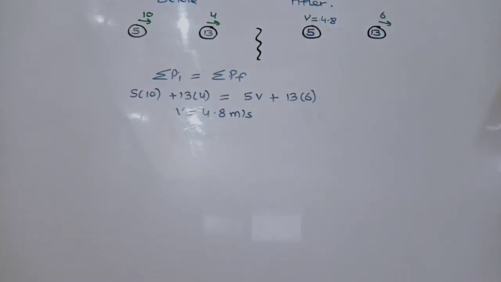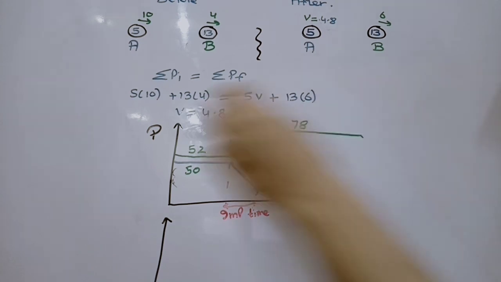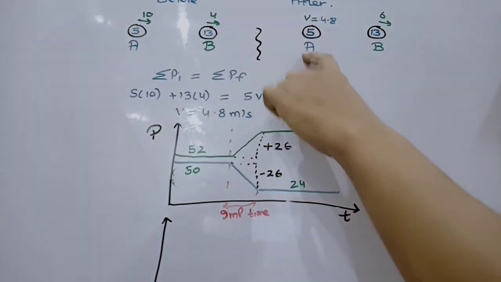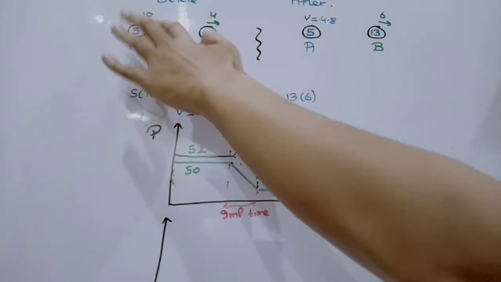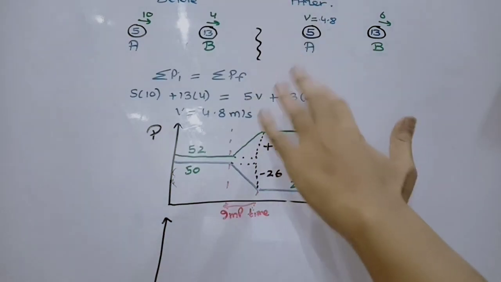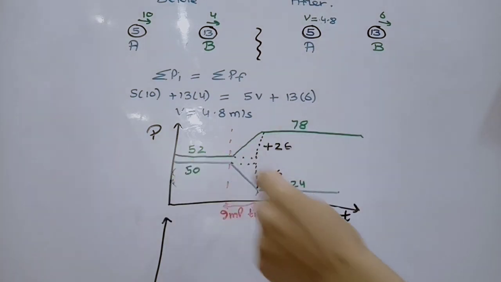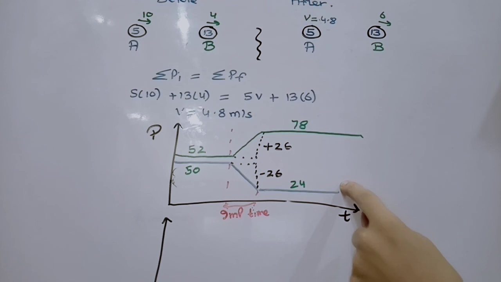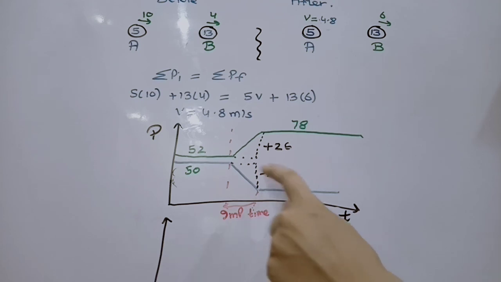Now let's analyze the momentum-time graph for each particle. We have the momentum-time graph here, labeled A and B. Initially A had momentum 5 into 10, which is 50, and after collision A had momentum 4.8 into 5, which is 24. So it decreased and came to 24. The change in momentum was negative 26. As momentum is a vector quantity, we consider the negative sign, so there is a decrease.